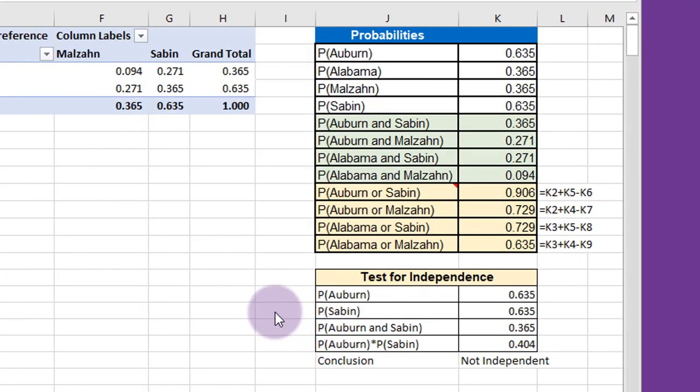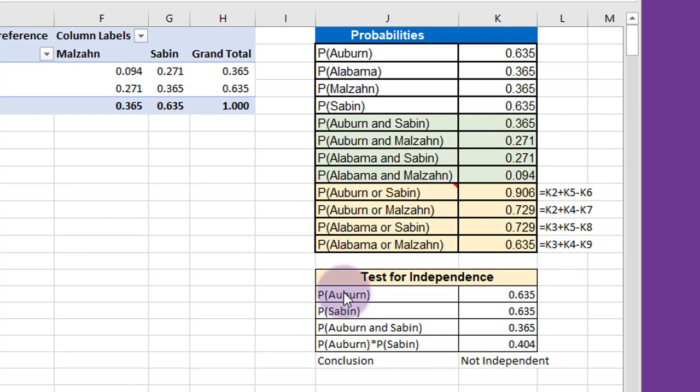Two events are independent if the probability of A given B is equal to the probability of A. In this case, we could say the probability of Auburn given Saban is equal to the probability of Auburn. In other words, that Saban does not affect that probability.